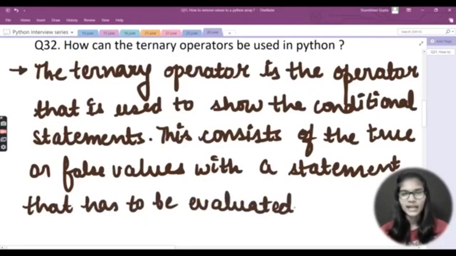So basically the output which you get using the ternary operator consists of the true or false values with the statement that you want to be evaluated, right? This is what we just discussed about the ternary operator: it is the operator that is used to show the conditional statement, and it consists of the true or false values with a statement that has to be evaluated.